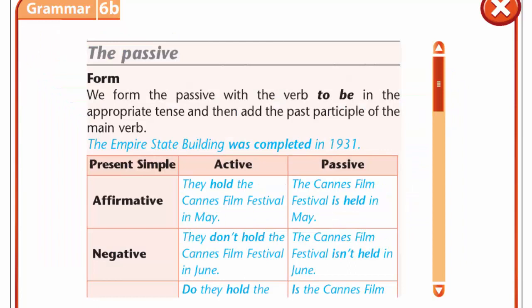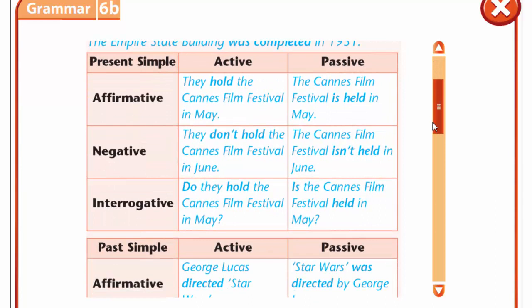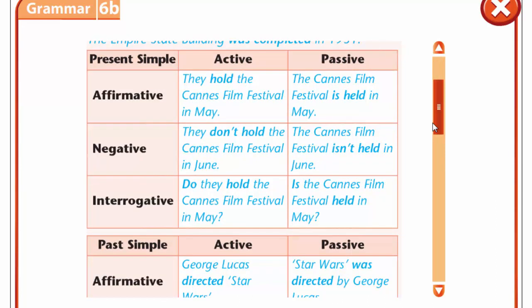We form the passive with the verb to be in the appropriate tense and then add the past participle of the main verb. It's the third form. For example, the Empire State Building was completed in 1931. You see, was completed. In present simple, we use am, is, are with the participle. For example, they hold the Cannes Film Festival in May. We may say the Cannes Film Festival is held.